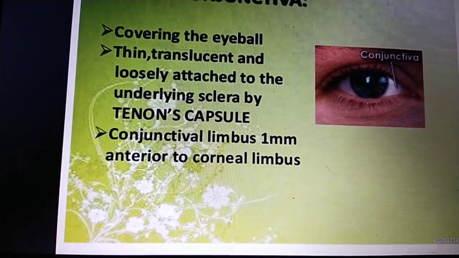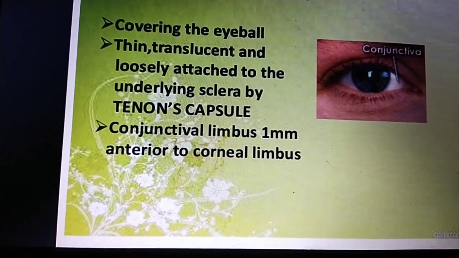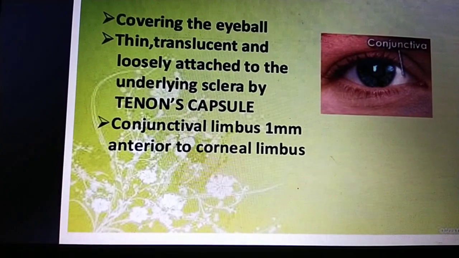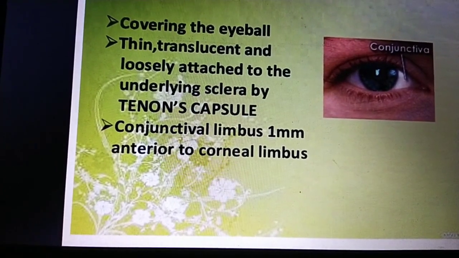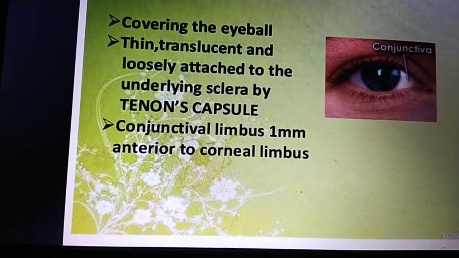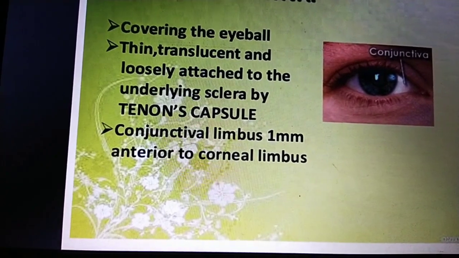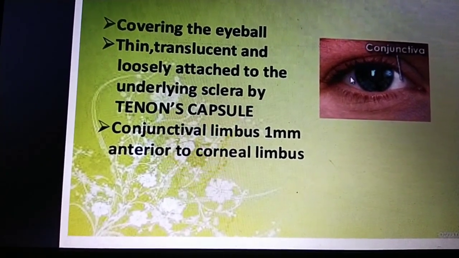Limbus means a borderline; in Latin it means a border or line between two things. The limbus conjunctiva is the border between the cornea and sclera.